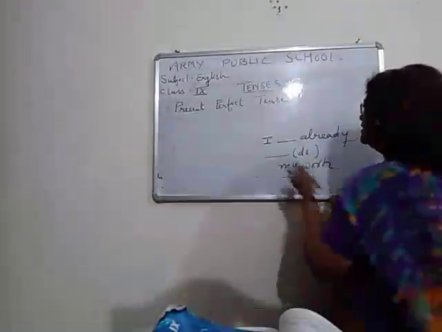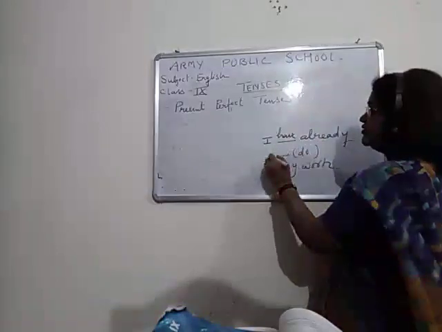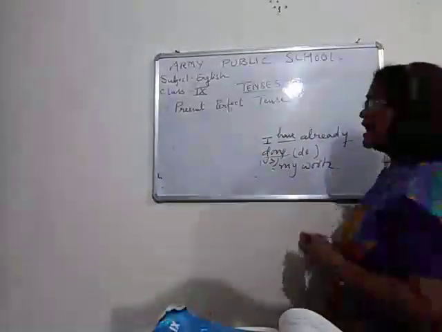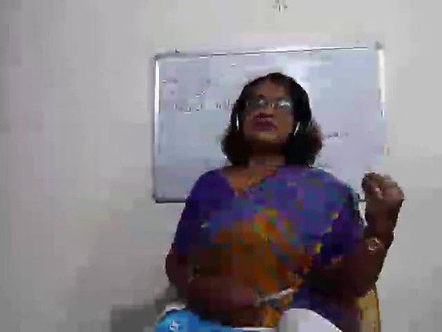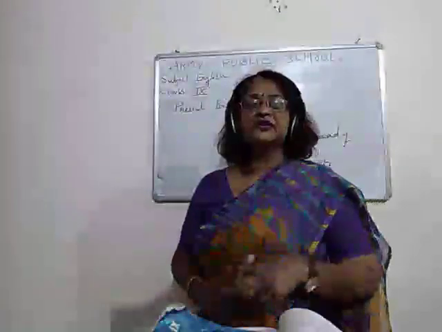That means "I have", because "already" is there, which you have to write here is done, V3. Okay. I have already done my work. So why have you written present perfect tense here? Because the word "already" is used here.